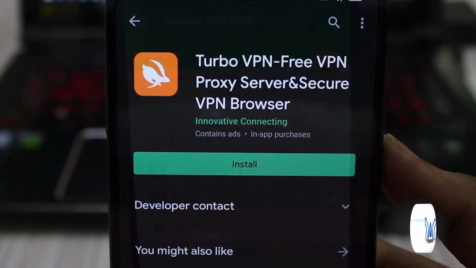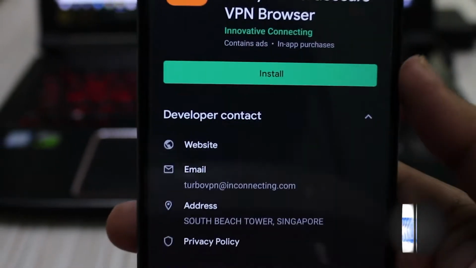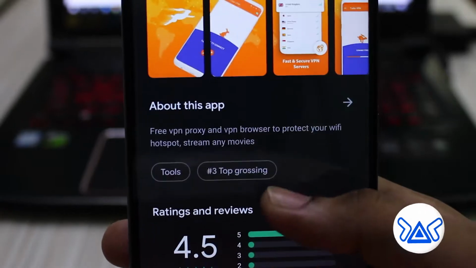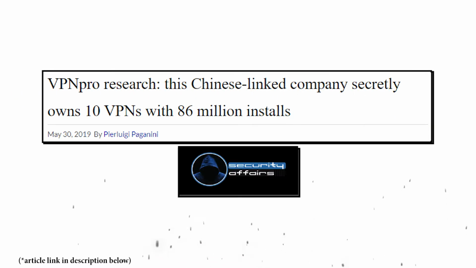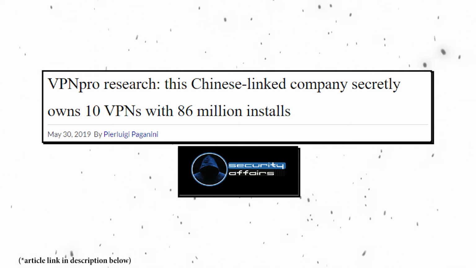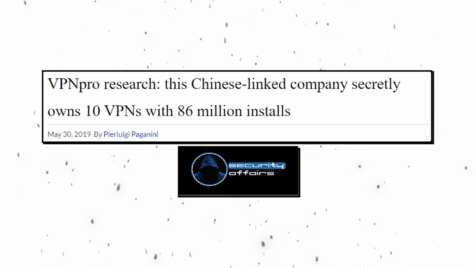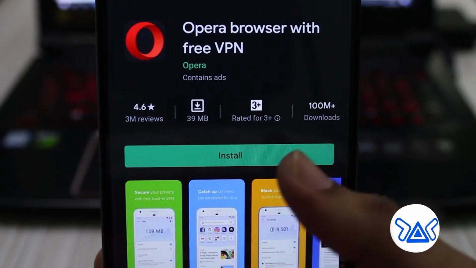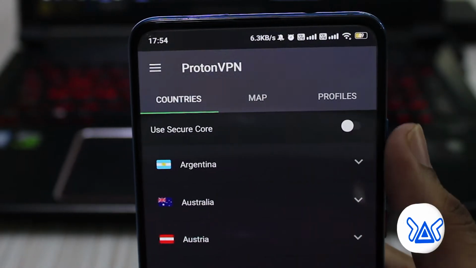Coming up is VPN applications, which are Turbo VPN and Opera Mini VPN. Here Turbo VPN has wide links with Chinese companies, even though the company is registered in Singapore. Also, a report suggests that a single Chinese company secretly owns 10 VPN apps including Turbo VPN, with a total of 86 million installs. And about Opera Mini VPN, this is a Norwegian company which is owned by Chinese companies too.